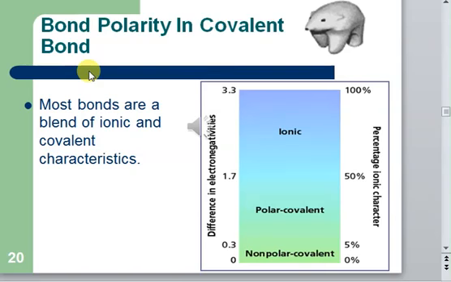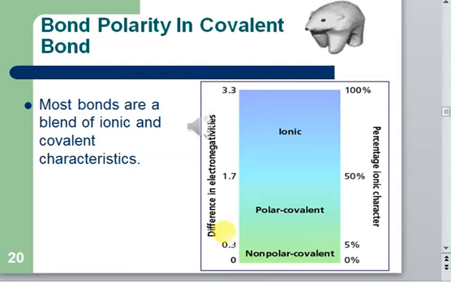So now if we have a bond between two atoms and you want to know which is polar and which is non-polar, you have to decide whether the bond is polar, non-polar, or ionic. So what we do is we make a scale and say in which range the difference in electronegativity lies. If the electronegativity difference between the two bonded atoms is 0, or between 0 and 0.3, in that case the bond is said to be nonpolar.